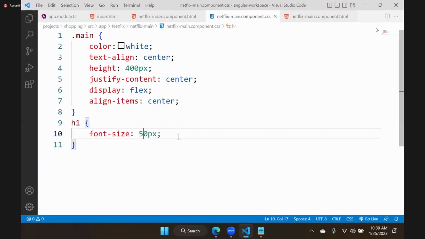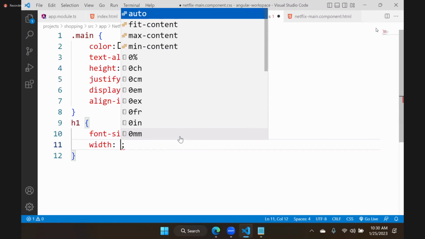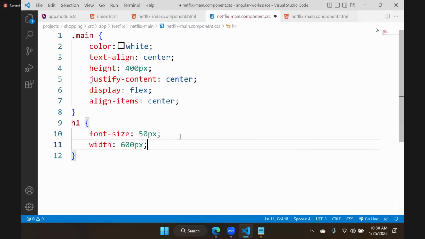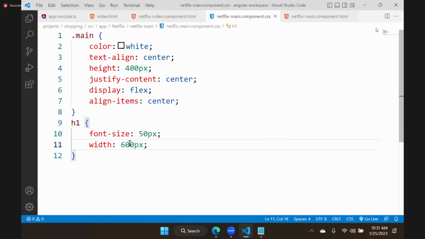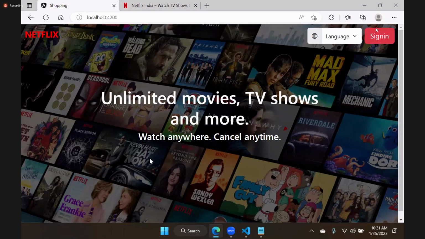I need to adjust the width for this. I am giving width for heading as some 600 pixel. Then it will display in this way. This is enough. So we can add some 650 pixel width, then it will adjust in this way. Right, we can adjust the width and we can define.